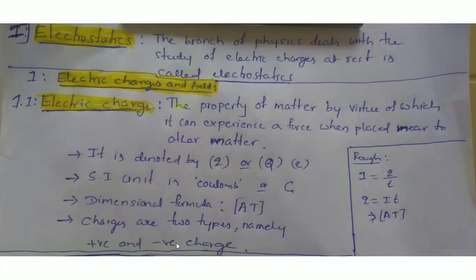Charges are of two types, namely positive and negative. It was Benjamin Franklin who concluded, by taking some experiments, that there are two types of charges, positive and negative.